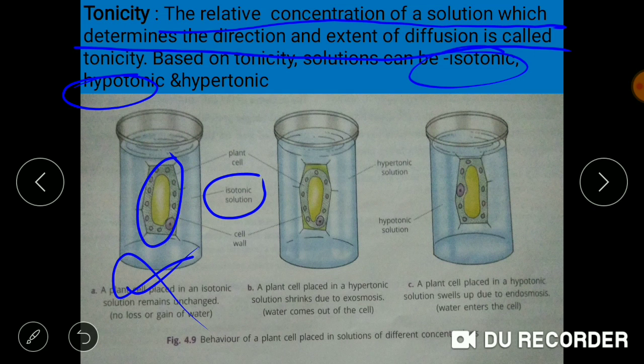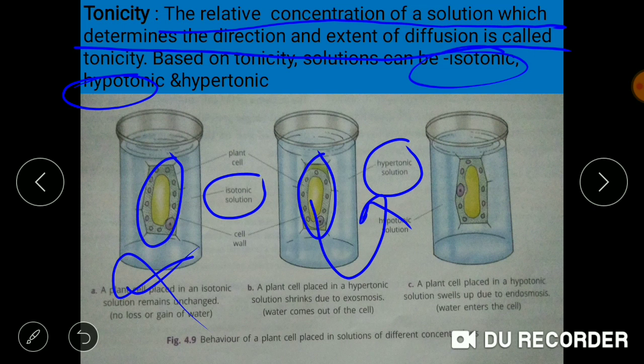Now in the second beaker, the concentration of solute is higher than that of the plant cell. Just now we studied that the movement of water molecules takes place from low solute concentration to high solute concentration. That means the water molecules move from the plant cell to the solution kept in the beaker.